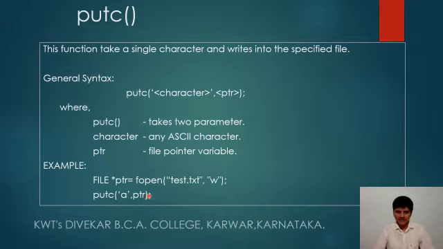That means with these 2 statements, the test.txt file is created in write mode and the pointer is assigned to the ptr variable. And further, using putc, a single character a, here we are assigning the ASCII character a and it is written into ptr. This is nothing but this a getting stored in test.txt.